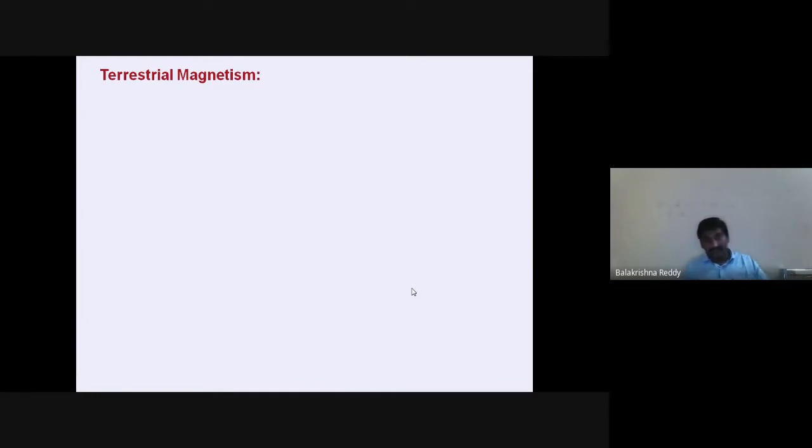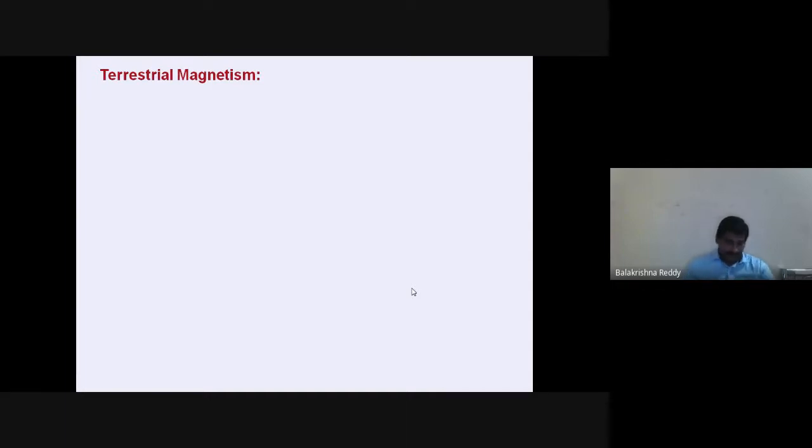I'm not saying they have denied the other explanations. They have also considered them, but presently this is the way the study of terrestrial magnetism is going on. Finally, in all cases, the Earth is possessing magnetic properties, but the magnetic poles are not exactly at the geographic south and geographic north, but in a slightly different direction from them.